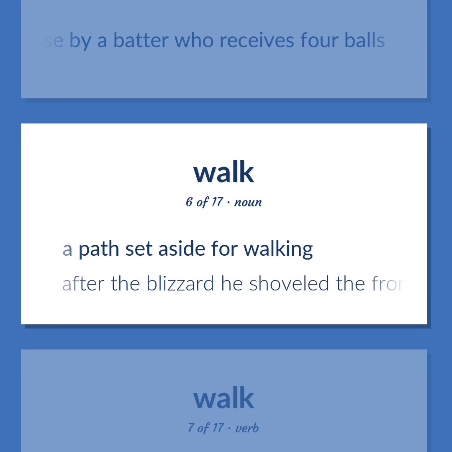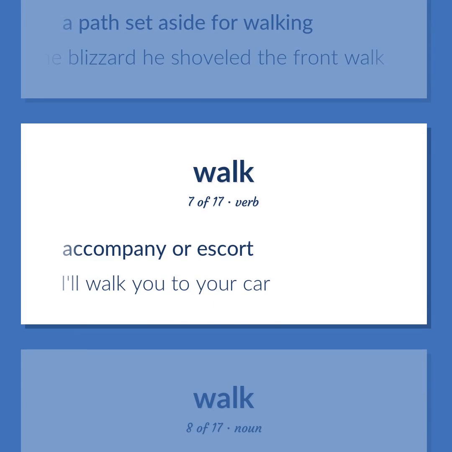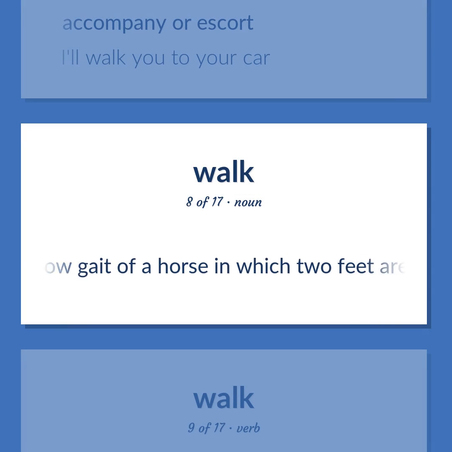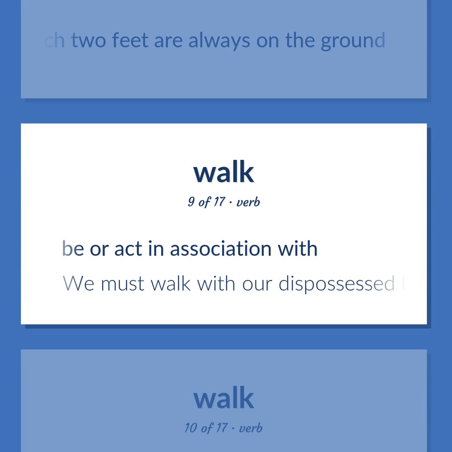A path set aside for walking. After the blizzard he shoveled the front walk. Accompany or escort. I'll walk you to your car. A slow gait of a horse in which 2 feet are always on the ground. Be or act in association with. We must walk with our dispossessed brothers and sisters.